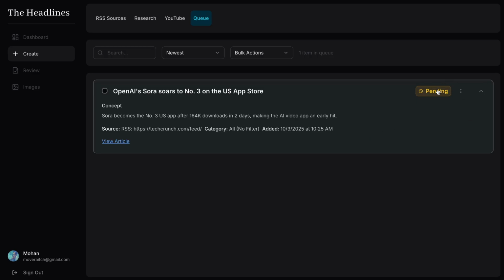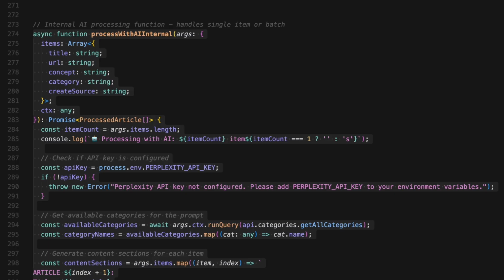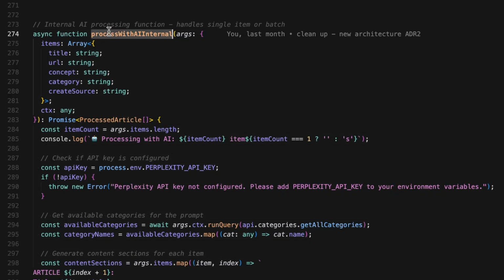So you can see it's pending here. I'm going to process this. I'm going to do one at a time just to show you clearly how I get from an RSS feed to a finished article. So now it's processing. This function called processWithAIInternal takes those raw RSS articles and transforms them into fully fact-checked, well-written articles using Perplexity AI. First, let's look at what this function receives.